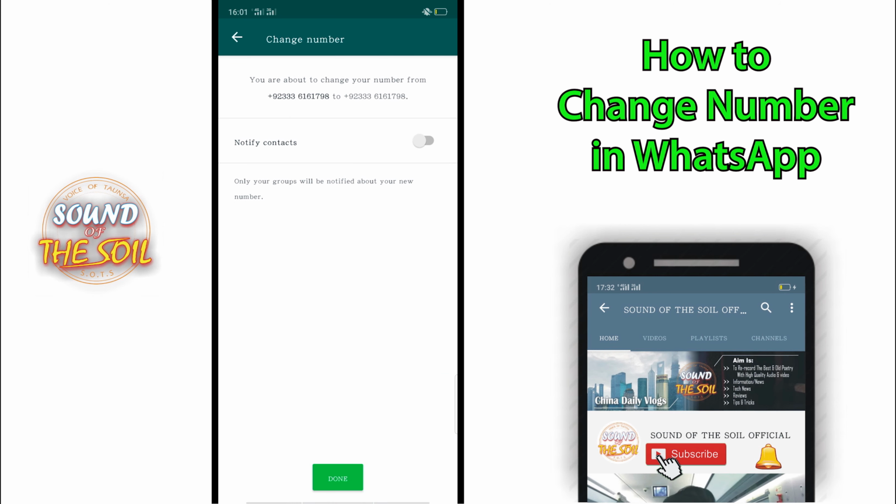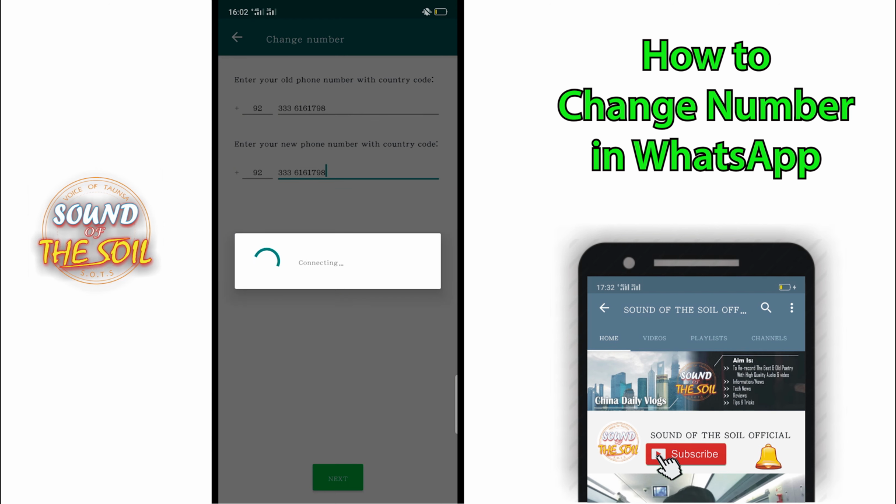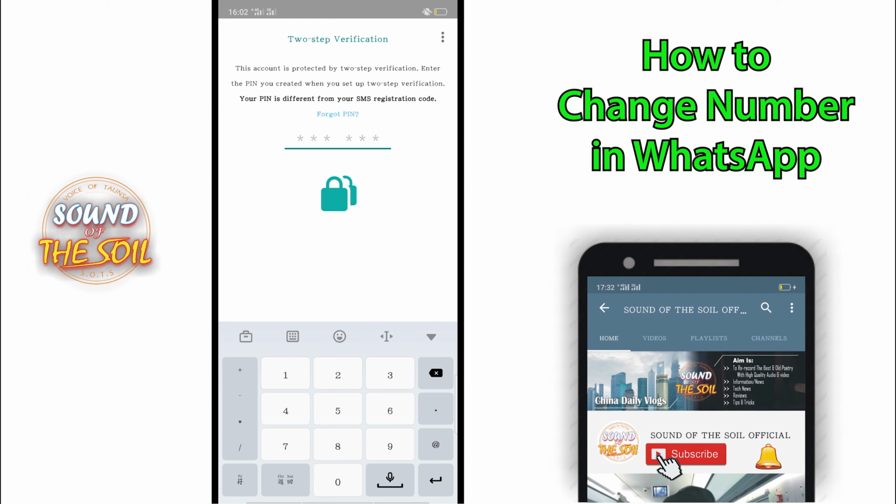Here you can see you are about to change your phone number from dash dash to dash dash. Notify contacts means all your friends will be notified that you have changed your phone number, but I don't want to notify anyone, so only your groups will be notified about your new number. Okay, so done.